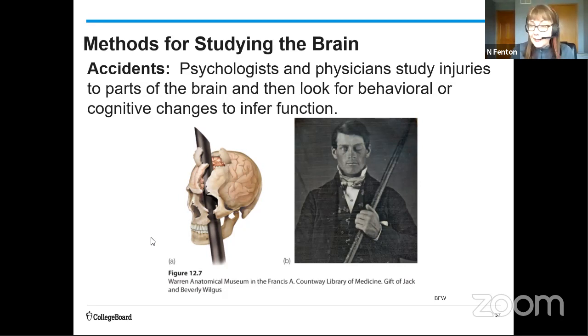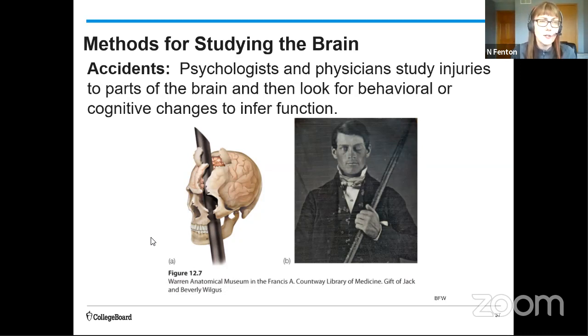He was using this tamping iron to pack down gunpowder, and a random spark ignited it. So the surprising thing was that he was able to talk. He was conscious, right? They were able to get him to a doctor, but this is an era before antibiotics, and he survives. But what psychologists were able to do is examine the changes in Phineas Gage's behavior as a result of damage to his frontal lobe.